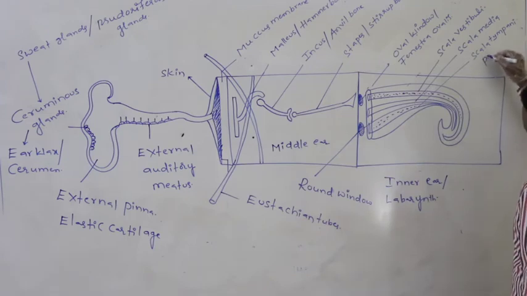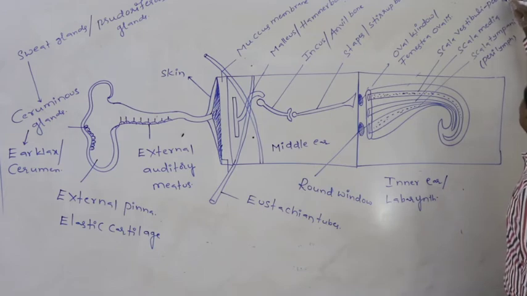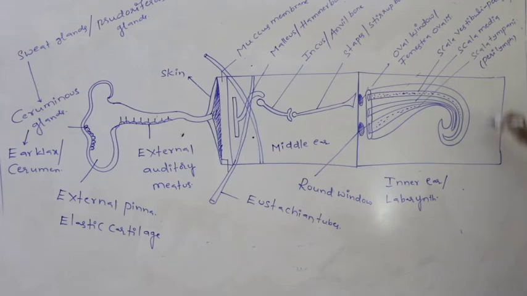Fluid which is present in the scala vestibuli and scala tympani, that fluid is said to be as the perilymph. In scala media, fluid which is present, that is said to be as the endolymph.